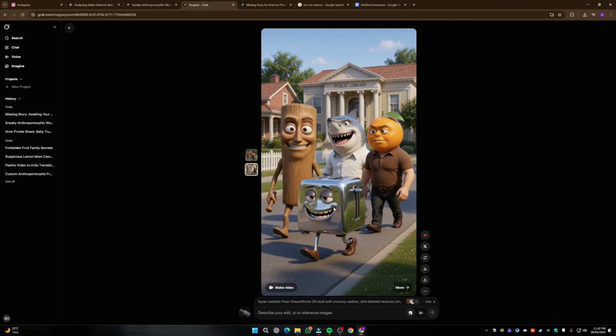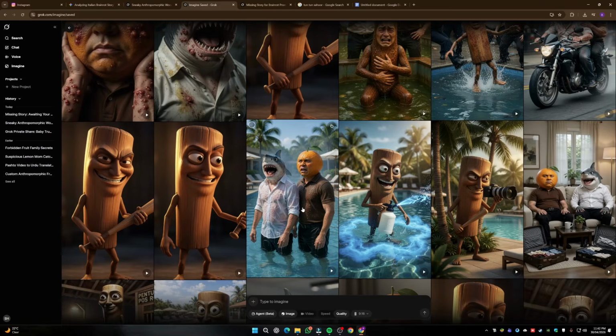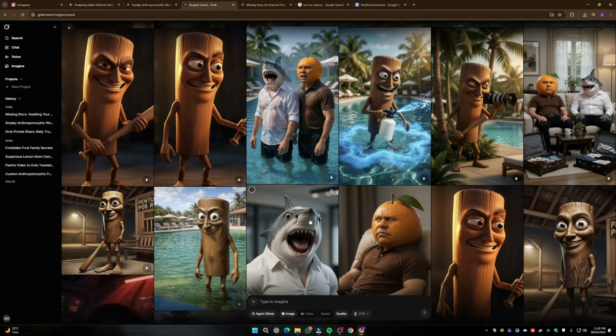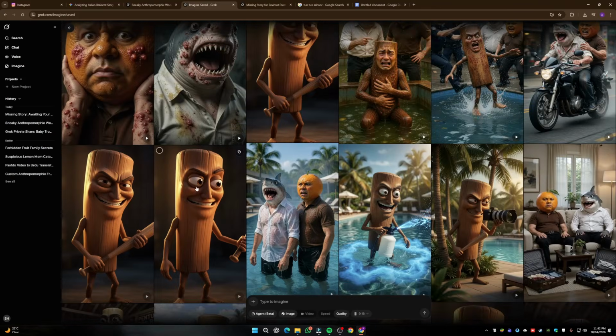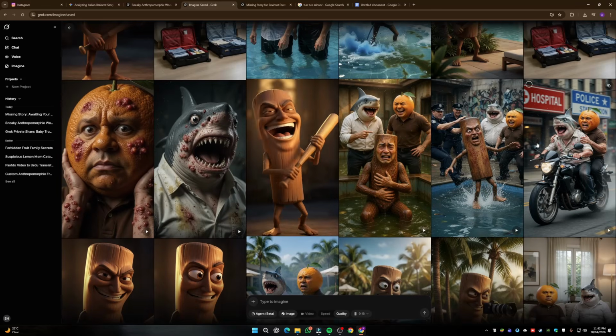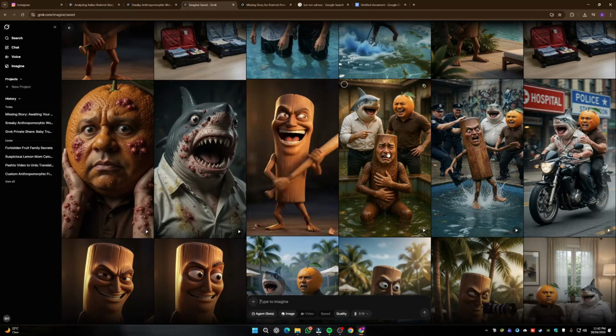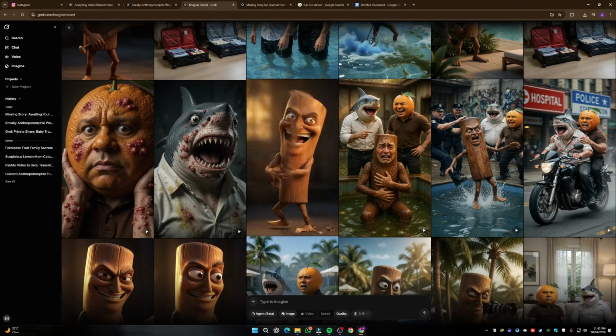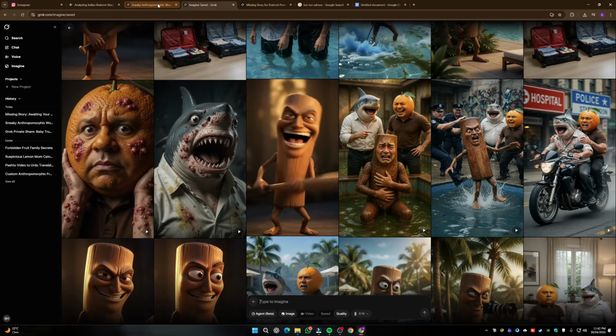And if you, let's just say, don't like any of the images, you can click on this redo image button. So it's going to go ahead and basically recreate the images for us so that you can choose a better one between the images. Okay, so just like that, for another story, I basically went ahead and created some images. These were all of my images from some other stories. So now let's just go ahead and jump to the video part, how you're going to go ahead and create videos out of the images that are done.